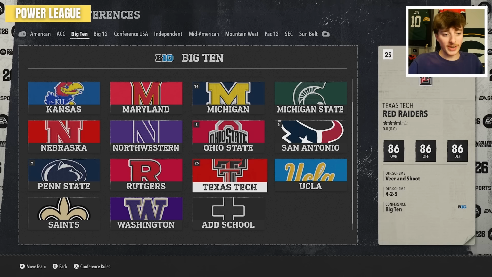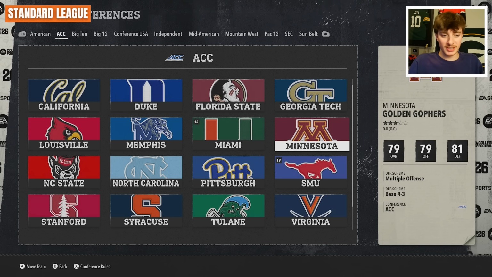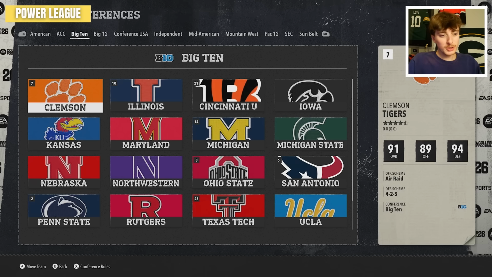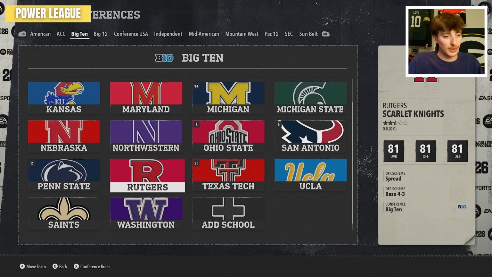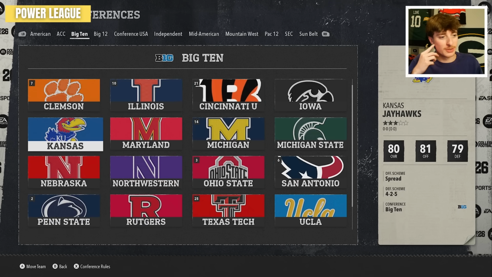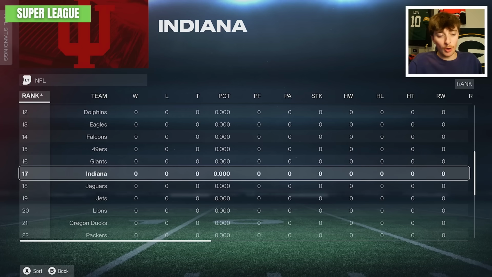We can see the 3 promoting teams into the Power League: Texas Tech, Kansas, and Clemson, and then the 3 demoted teams: Minnesota, Wisconsin, and then Purdue. We can also see in the Big 10 the 3 teams that got demoted from the Super League in the NFL. We have the Bengals, the Texans, and then we have the Saints. This is the weirdest division ever. I mean, what the hell are Clemson and the NFL teams doing in the Big 10? And now up to Madden, our 3 teams promoted to the Super League. We have Indiana, Oregon, and USC.